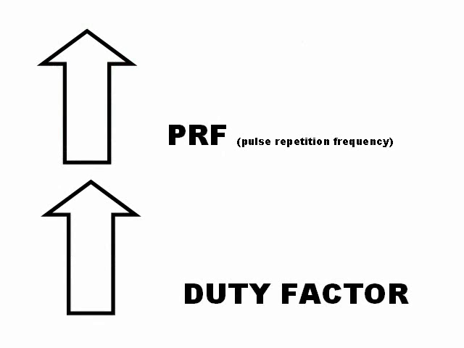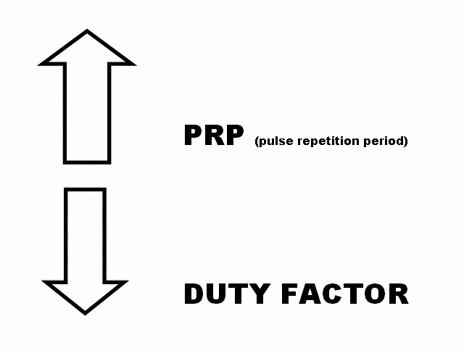The higher the pulse repetition frequency, the higher the duty factor; they are directly proportional. The more superficial you are working, the higher the duty factor. On the contrary, the longer the pulse repetition period, the lower the duty factor. The more time the machine is waiting for echoes because you are working deeper, the lower the duty factor.